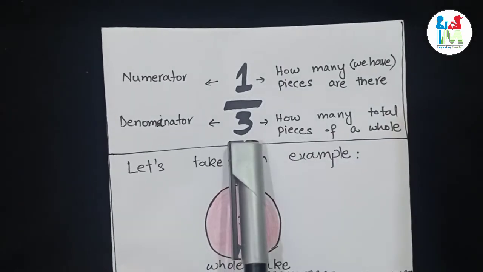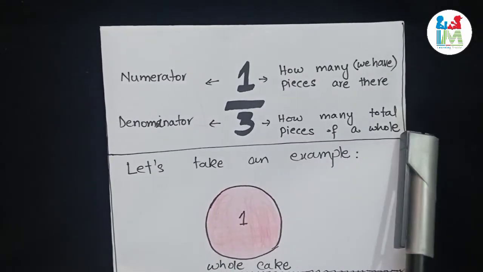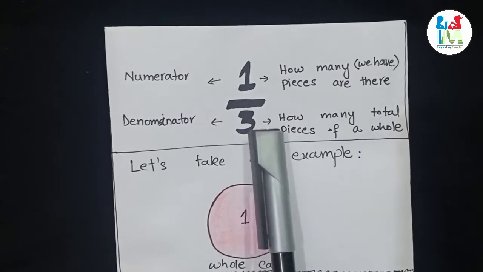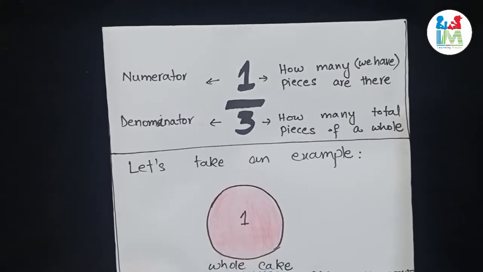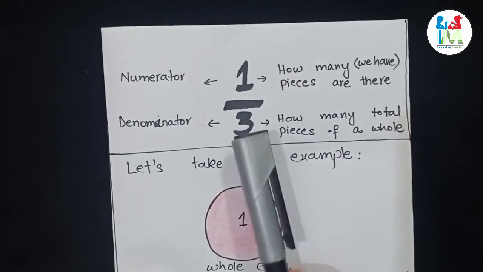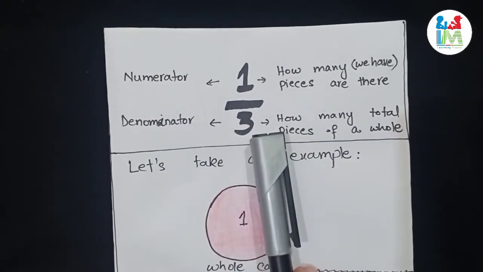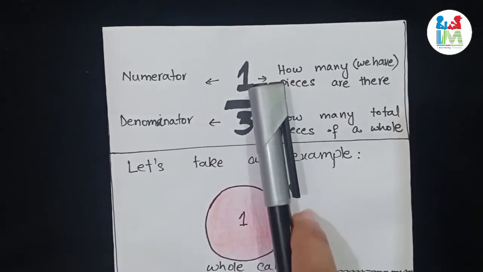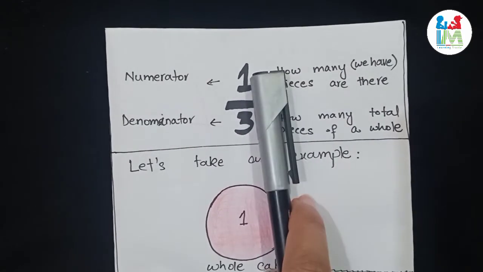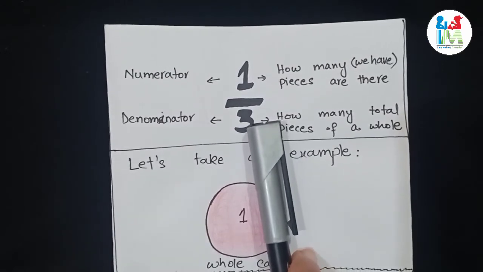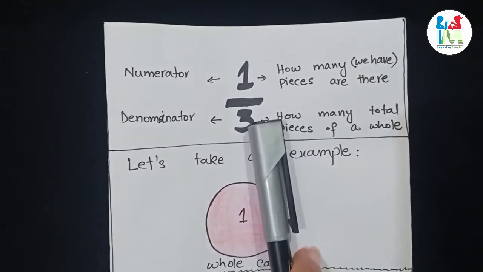Let's take an example. If there is a pizza, you divide it into a total of 3 parts and you only take one part. So what do you write? 1/3. 1 means that you take only one piece, but how many total pieces of the pizza were there? 3. So we write 1/3. Hope you understand it clearly now.